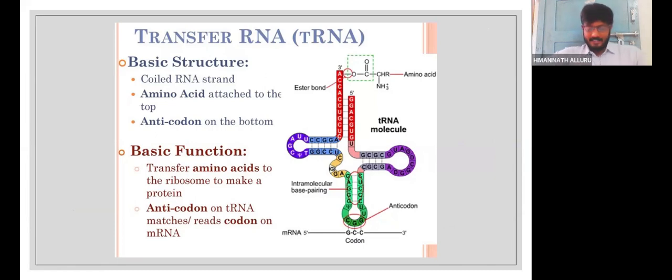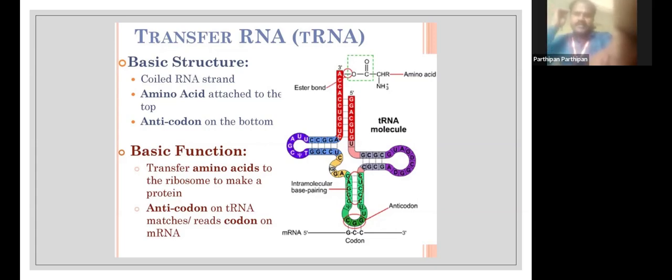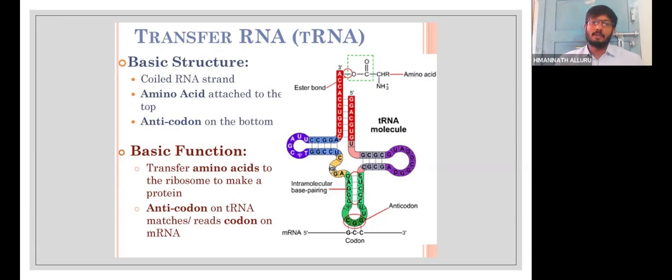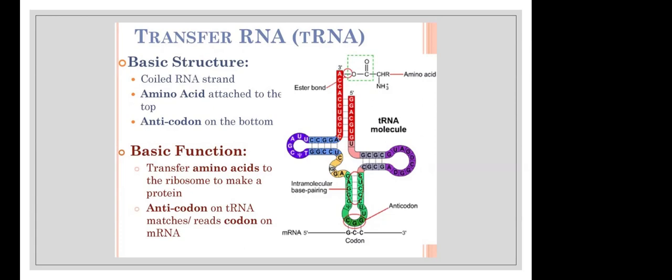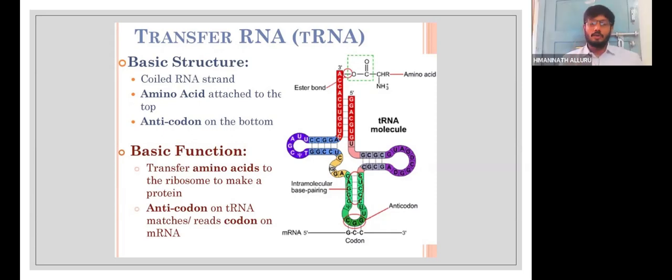Yes, okay, sir. Where does the translation process take place in a eukaryotic cell? In the cytoplasm. Okay, sir. As you all know, there are two kinds of ribosomes, teachers. One is the free ribosomes, another is the bound ribosomes, which are bound to the endomembrane system. In which of the ribosomes will this translation take place? One is a free ribosome that is dispersed in the cytoplasm.